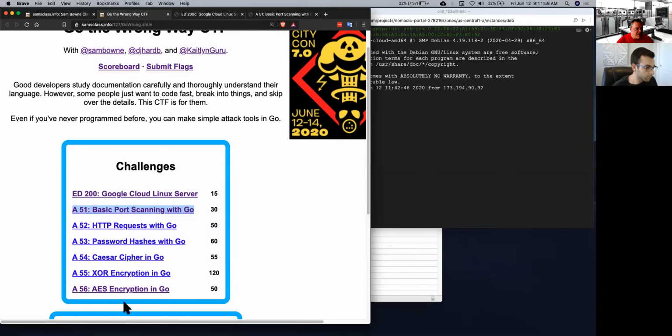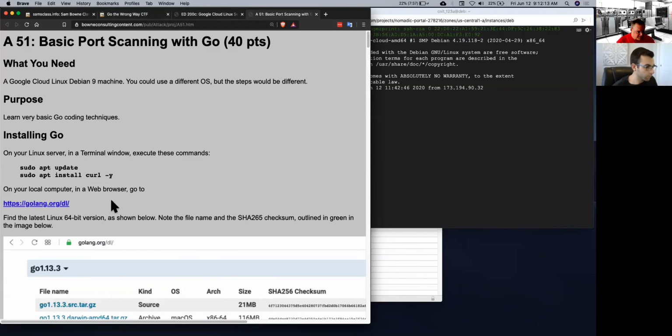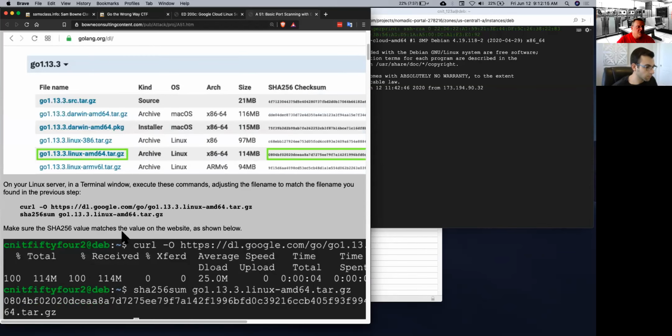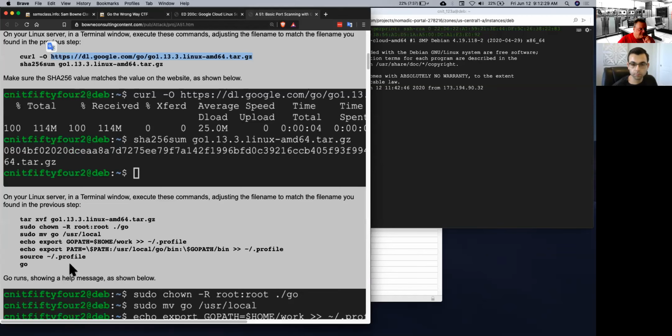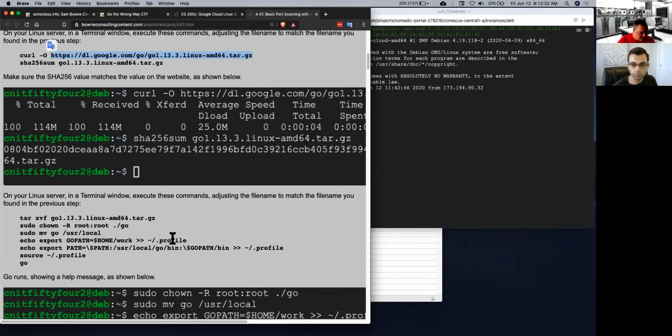So we're going to do simple tasks with Go: port scanning, web requests, cracking password hashes, a few encryption tasks, and doing brute force attacks to break into a server. We'll start with port scanning. You can install Go here. This is sort of a horrible way to do things. You curl something, and at least you can compare the hash before you run it. So you just do this curl and download the Go script, unpack it and run it, and you will have Go on your machine.